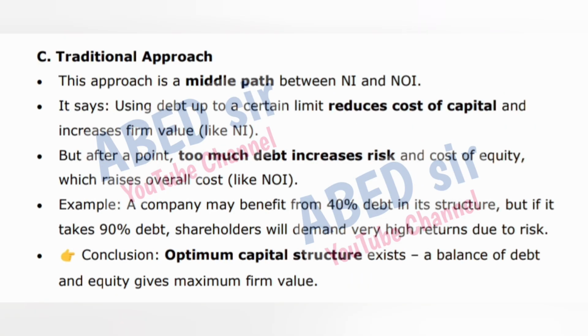C. Traditional approach. This approach is a middle path between NI and NOI. It says, using debt up to a certain limit reduces cost of capital and increases firm value, like NI. But after a point, too much debt increases risk and cost of equity, which raises overall cost, like NOI. Example, a company may benefit from 40% debt in its structure, but if it takes 90% debt, shareholders will demand very high returns due to risk. Conclusion: optimum capital structure exists. A balance of debt and equity gives maximum firm value.